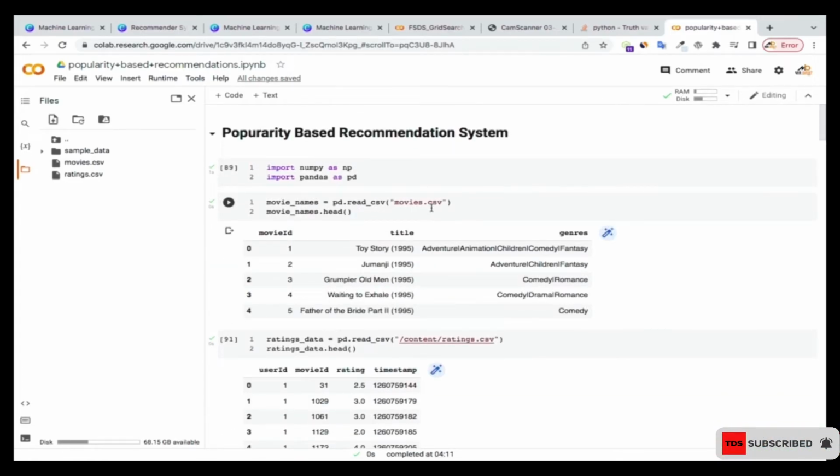All right, now in the next tutorial we're also going to consider another kind of recommendation system and also come to the lab and see how that is built.